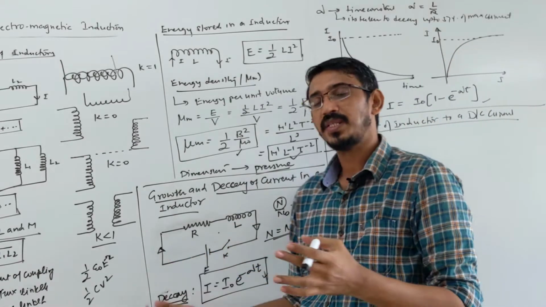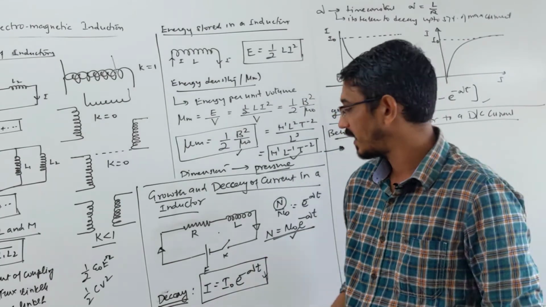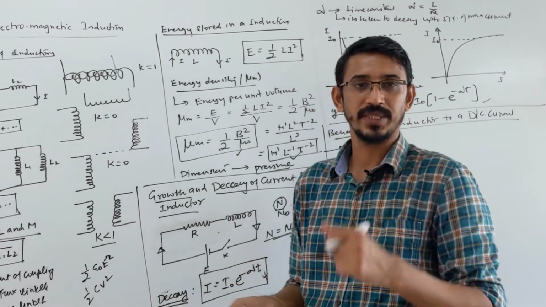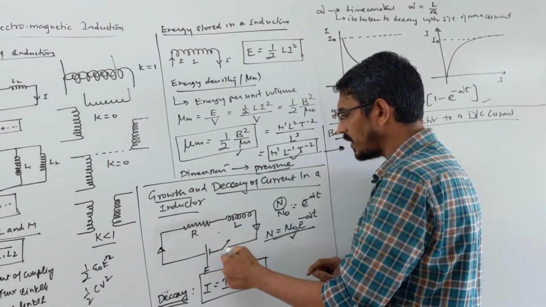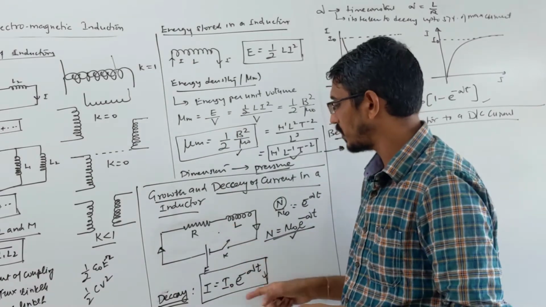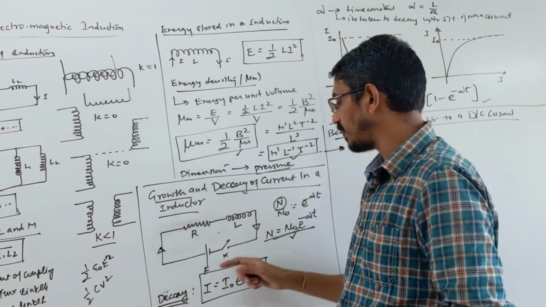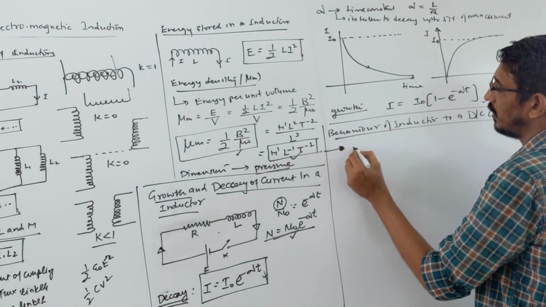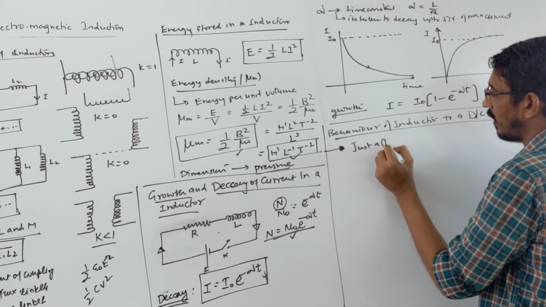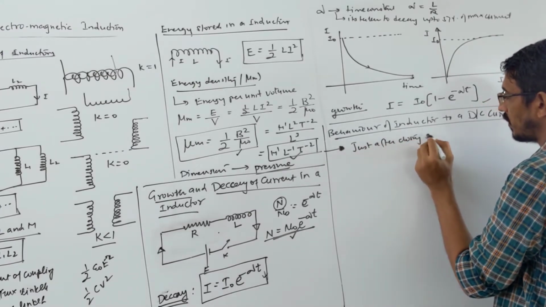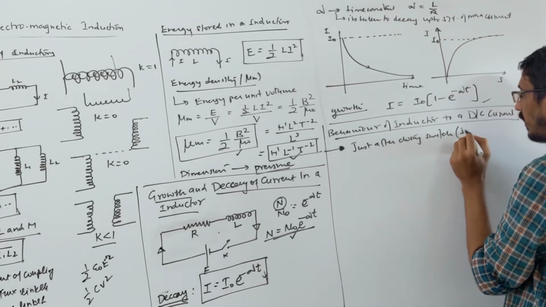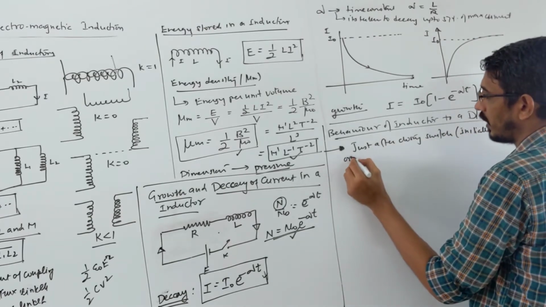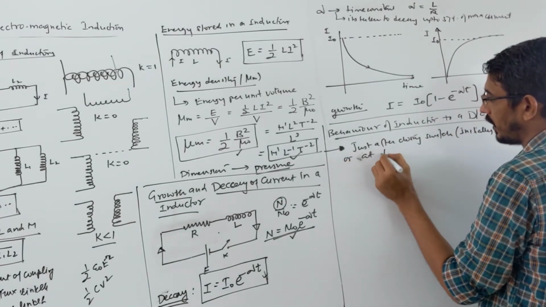Actually, what they ask is they give us a simple circuit where a resistance and inductor are connected along with a DC source. Then they say when the switch is on, what is the current flowing through the circuit? They ask two cases. One, just after closing the switch, immediately once you close the switch, how it behaves and what current flows, and the other, after a long time. So you say just after closing the switch, or initially, or at time t equal to 0.